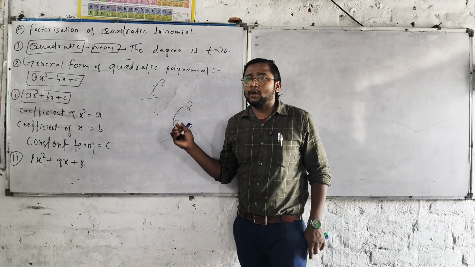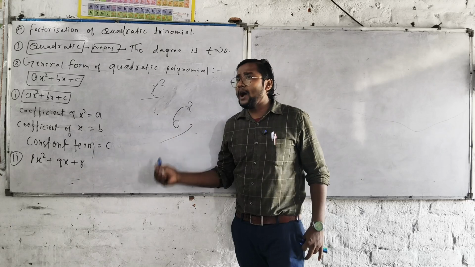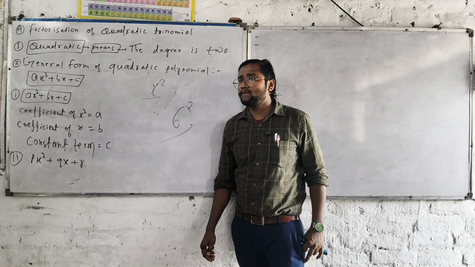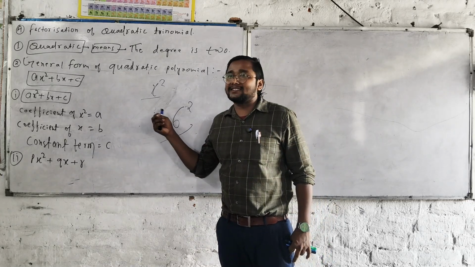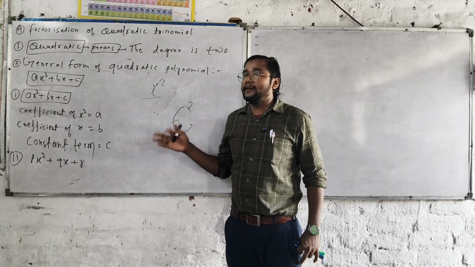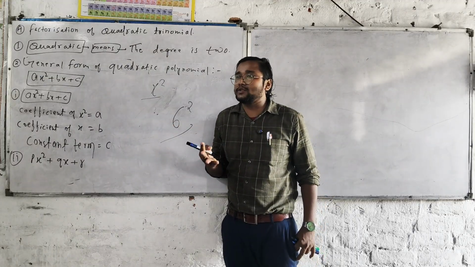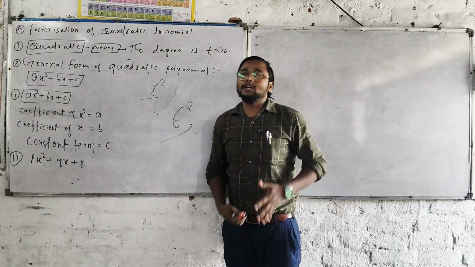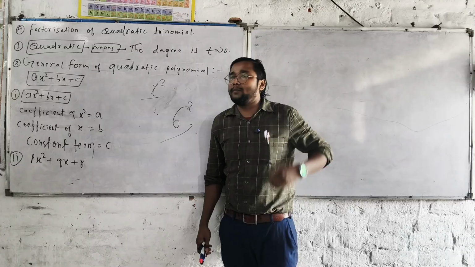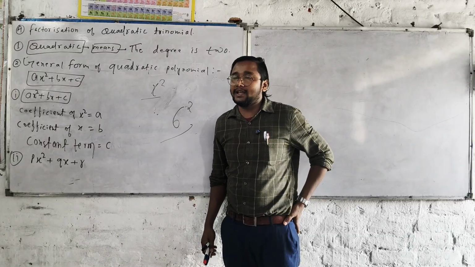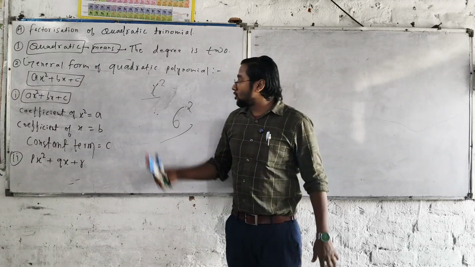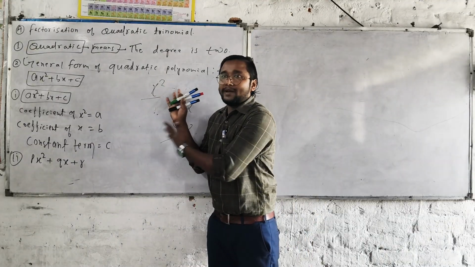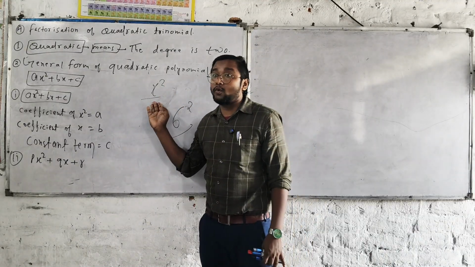Now, can you call this a quadratic polynomial? No? Why? Absolutely, without a variable, nobody can say that it's a quadratic polynomial. The variable decides the degree, and the degree tells you what kind of polynomial it is: quadratic, cubic, or biquadratic. So this one is a quadratic polynomial, 100% true, but you cannot call it a quadratic trinomial.